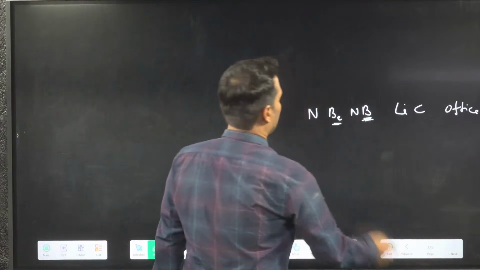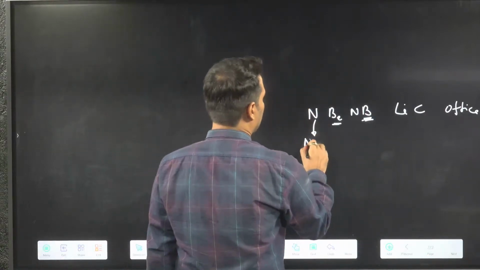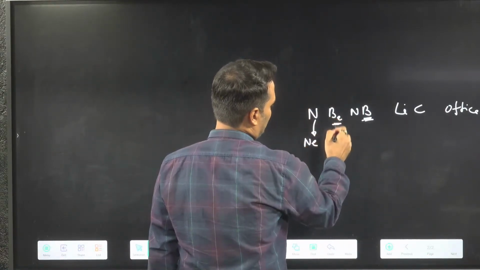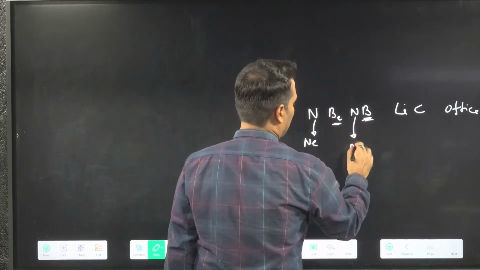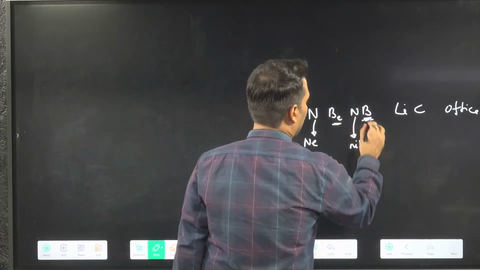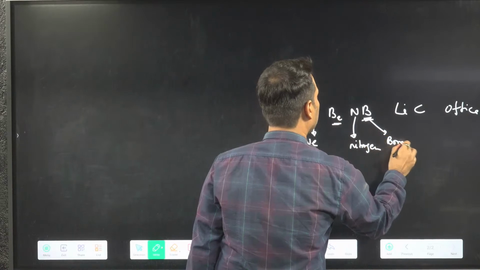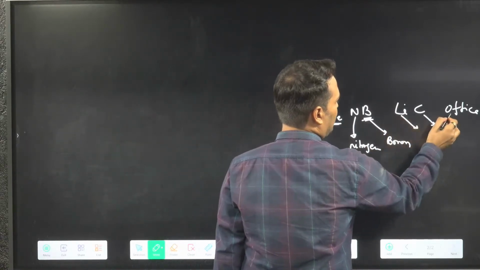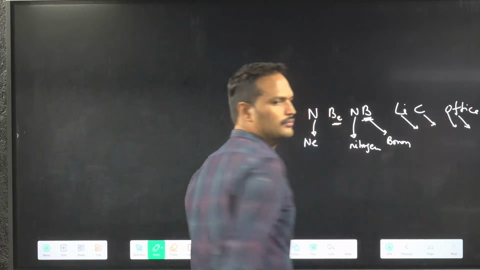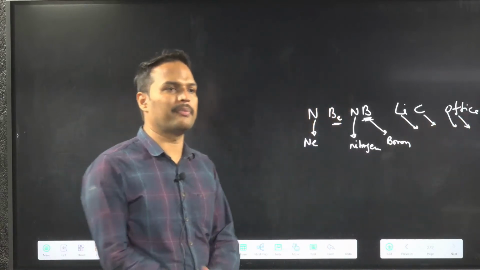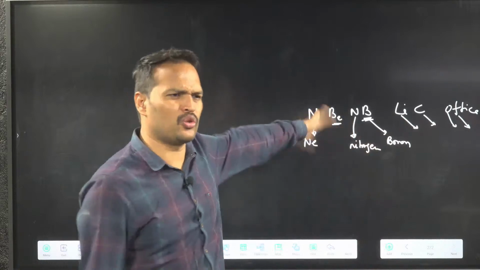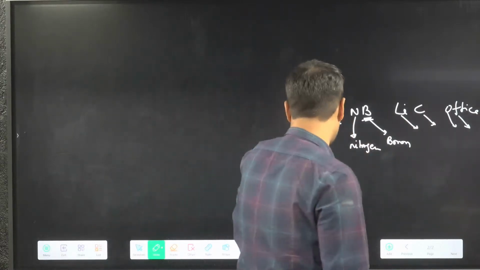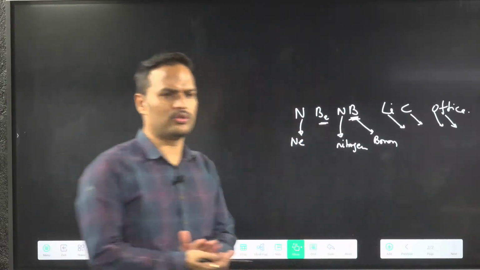And this one I was telling you, so you can say this one as neon. Neon, this is your beryllium. Then you can say this one is your nitrogen, and then you can say this one is your boron. Then LiC, lithium, carbon, oxygen, fluorine. So this is the trick for remembering second period. Now it's your choice.